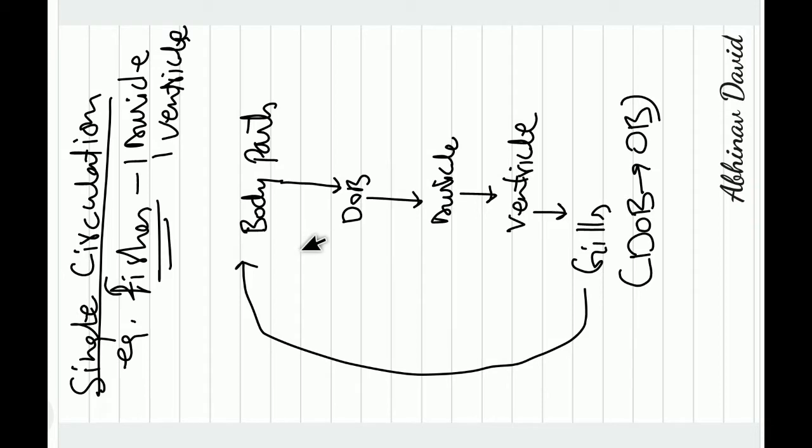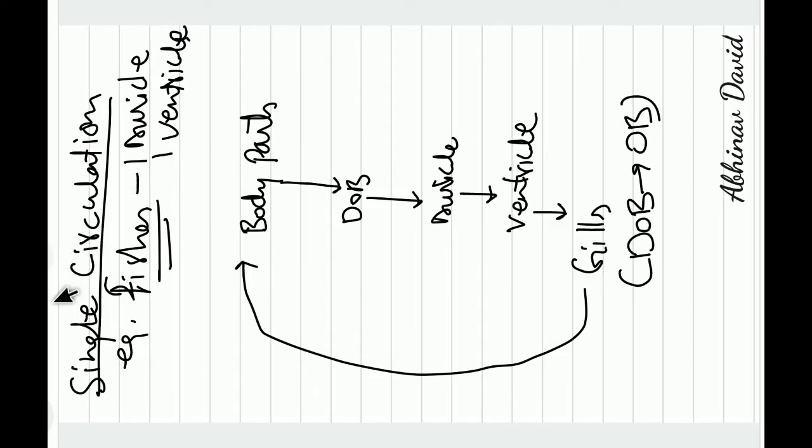In the last 2-3 lines you can see and underline it. So this is called single circulation, and we have double circulation because the blood moves two times through the heart, and we have two types of circulation, that is between heart and lungs and between heart and body parts. So this is about single circulation.